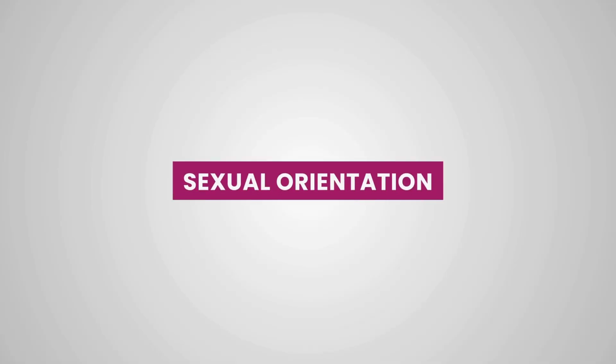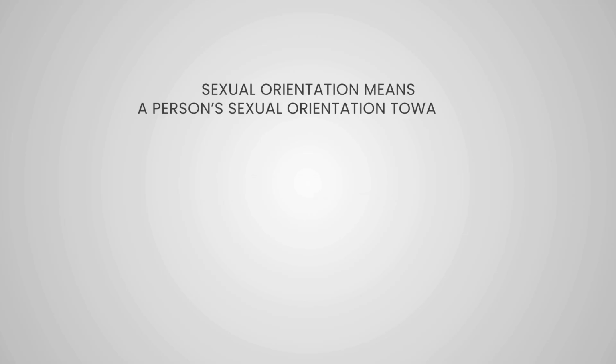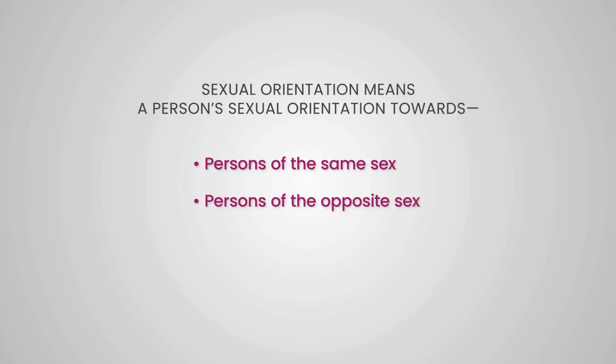Sexual orientation. Sexual orientation means a person's sexual orientation towards persons of the same sex, persons of the opposite sex, persons of either sex. A person who is of a particular sexual orientation and a group of persons who are of the same sexual orientation fall under the protection of this characteristic.